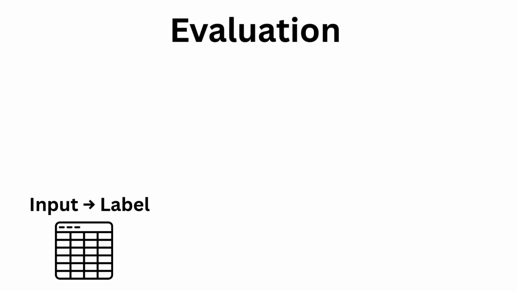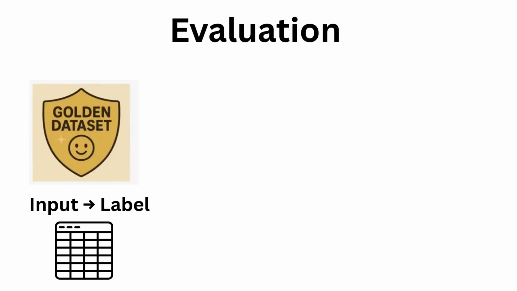How does our evaluation work? First, we need a dataset that will have an input and a label. We call this dataset a golden dataset. It is a carefully curated set of data that serves as a single source of truth for testing, validating, or benchmarking a model. Our labels are called grounded truths. Grounded truths are the actual verified facts we will use to evaluate LLM responses.